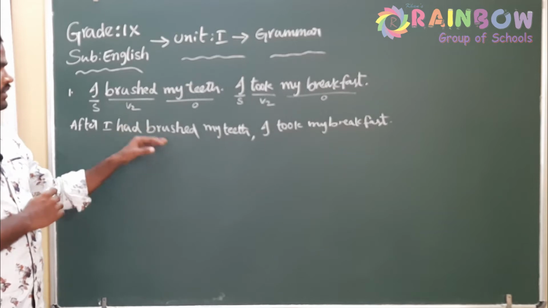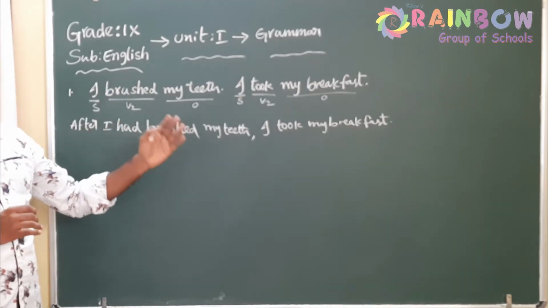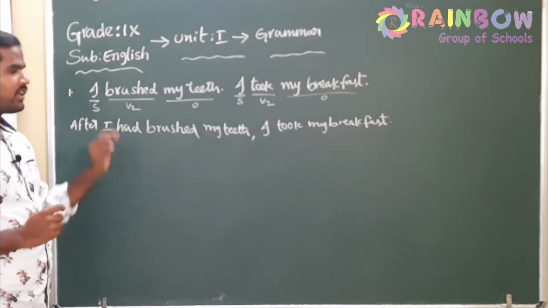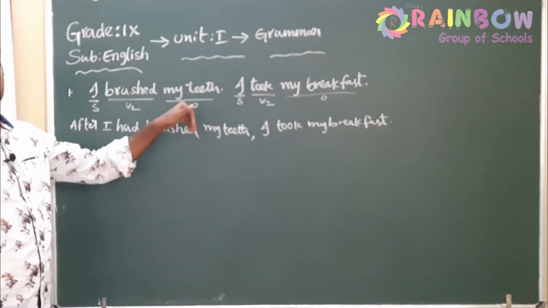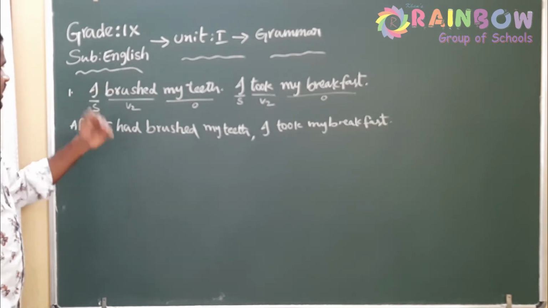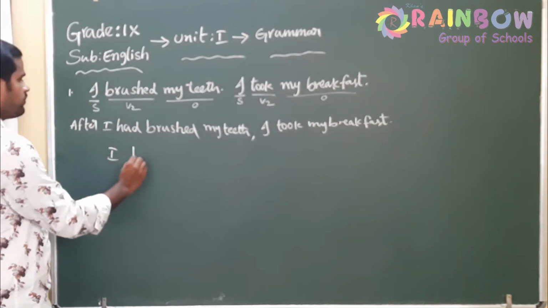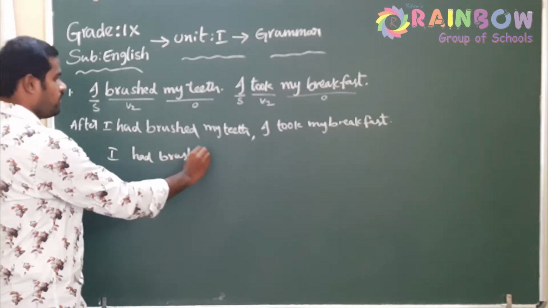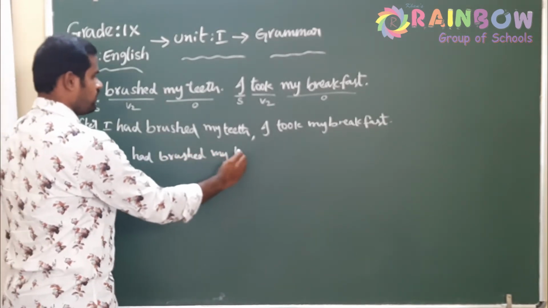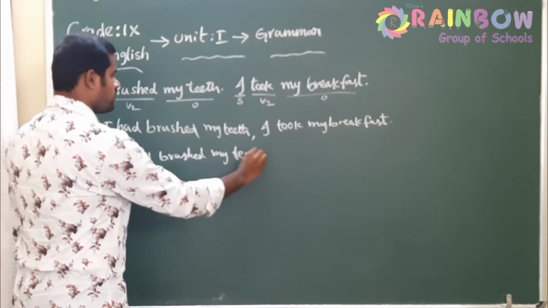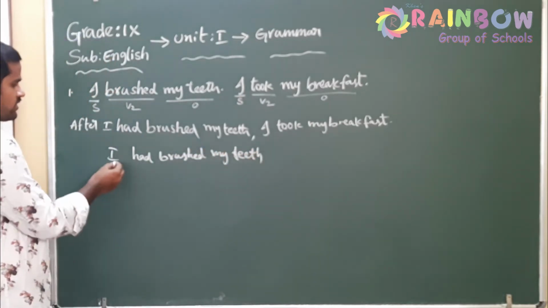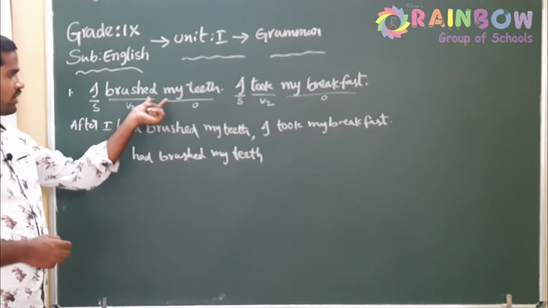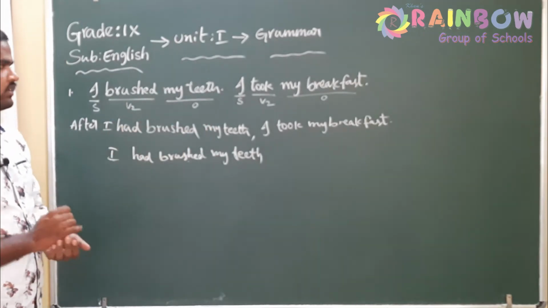Now I am going to write one more answer using before. Same process again. First identify the earlier action. I brushed my teeth. So brushing is first, so it is the earlier action. Convert into past perfect again. I had brushed my teeth. So this is now in past perfect because the structure is subject had V3 object. So I have converted the earlier action into past perfect.